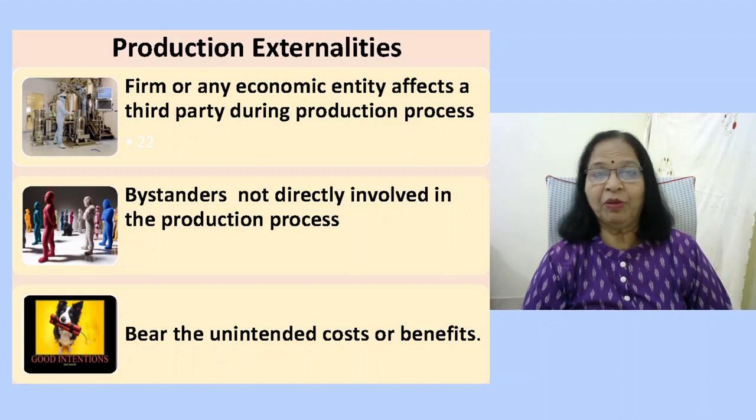externalities. A firm uses natural resources and other inputs to carry out production. The process, besides producing goods, also generates harmful or beneficial effect on third parties. This third party is not directly involved in the production process. The effect on third parties, either positive or negative, is called production externality. Production externalities have important economic, social, political, and environmental consequences.